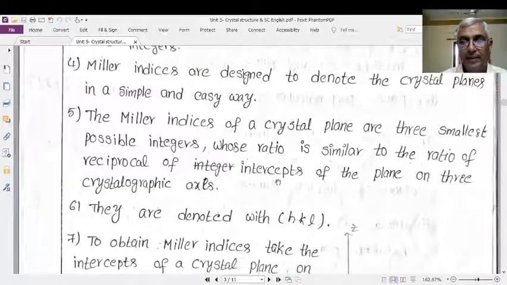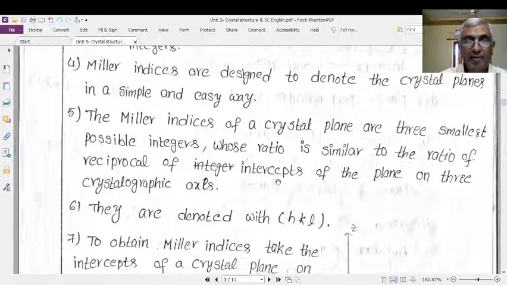Nothing is difficult. I will explain it to you again. Take a crystal plane. Each and every crystal plane makes some intercepts on the three axes of the crystal structure. Every crystal structure has an x-axis, y-axis and z-axis.